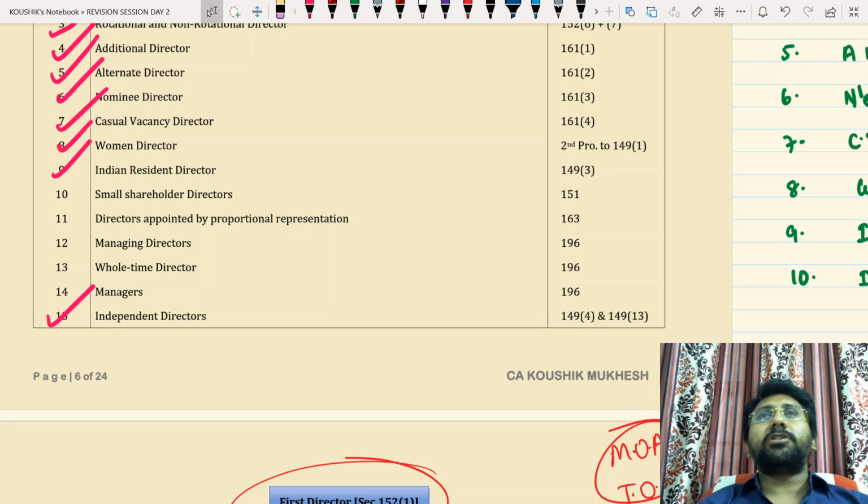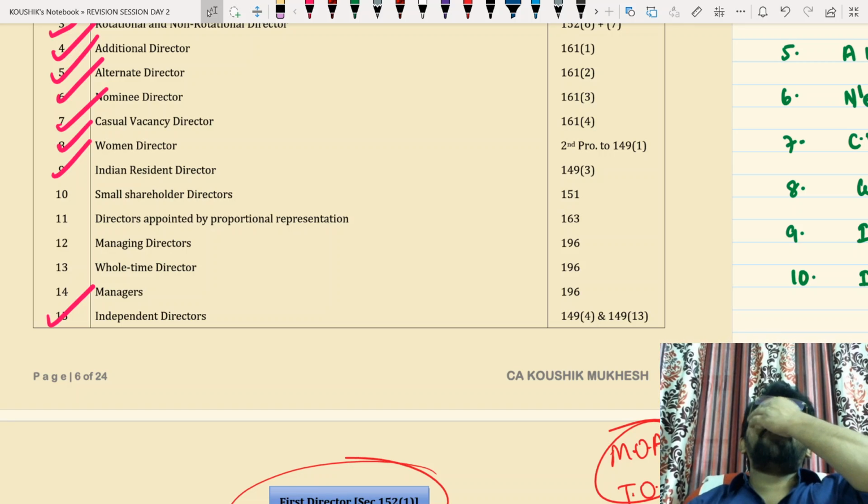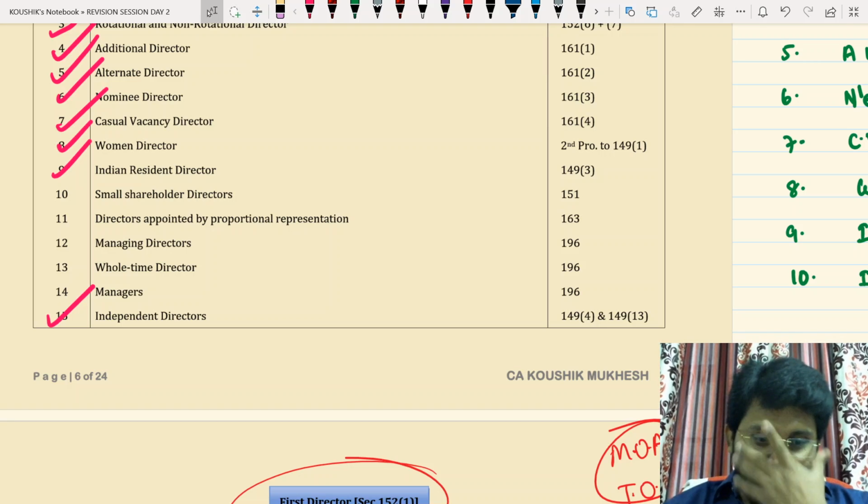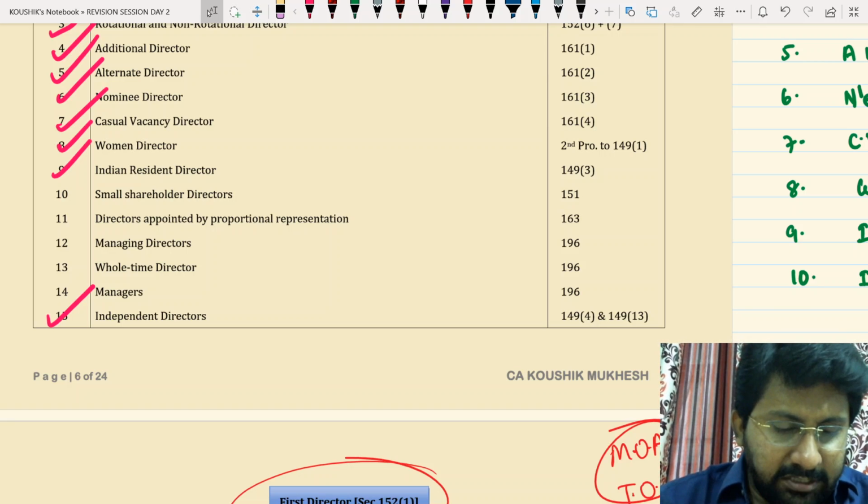And after that, what is the tenure of office of a casual vacancy director? He can continue up to the date up to which the director in whose place he has been appointed would have held office if it had not been vacated. Next issue, casual vacancy also completed.